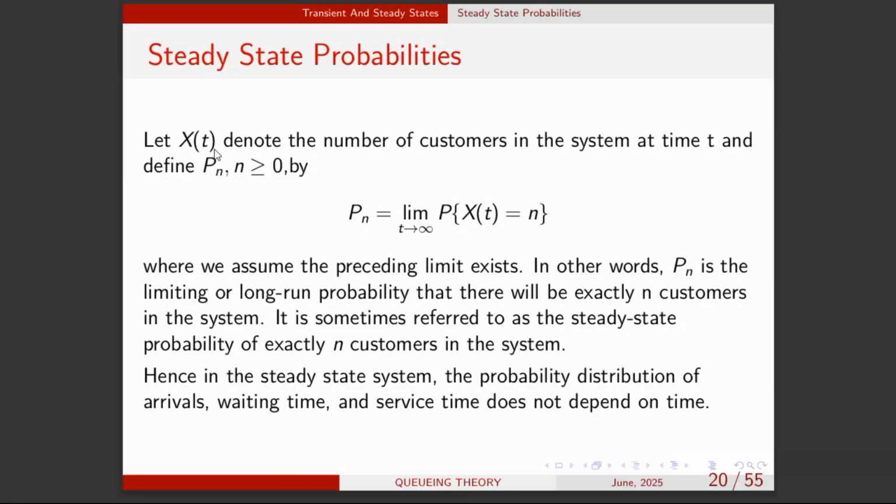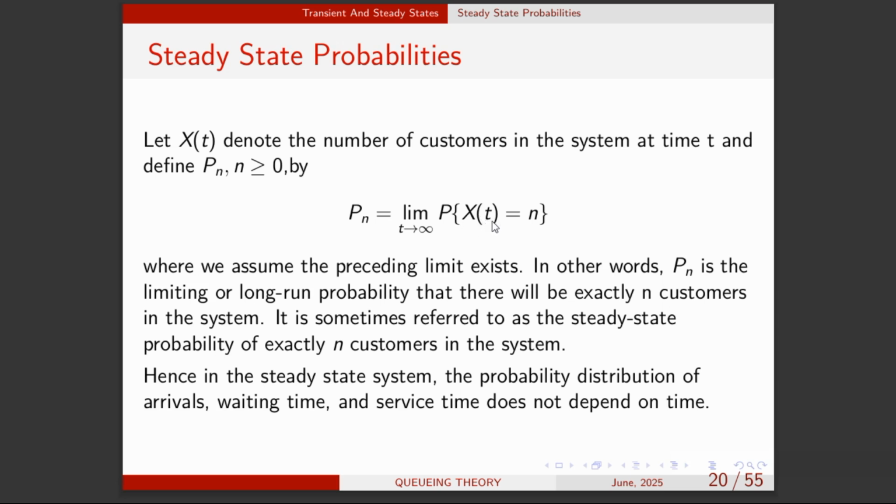So we know that if we let x denote the number of customers in the system at a time t, and Pn be the probability that we have n customers in the system. We know that in a Poisson process, that is the arrival, once we are talking about the number of customers in the system at a fixed interval, it is a Poisson process. That is, the probability that x of t is equal to n arrivals. But this is time dependent, because this is a process, and a process should be time dependent.